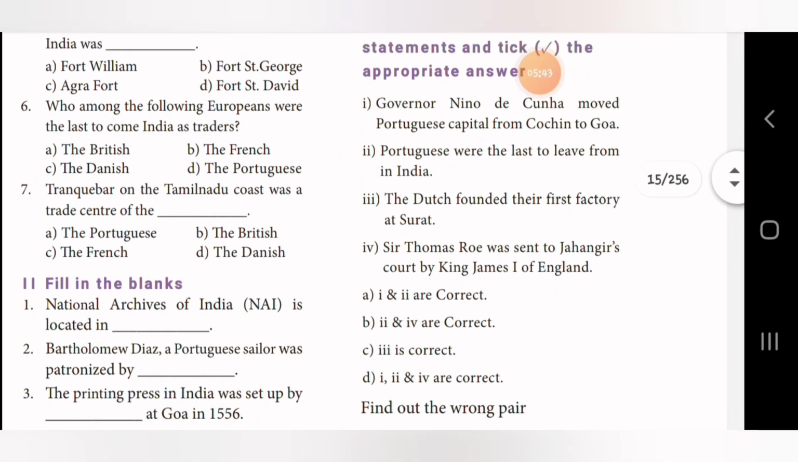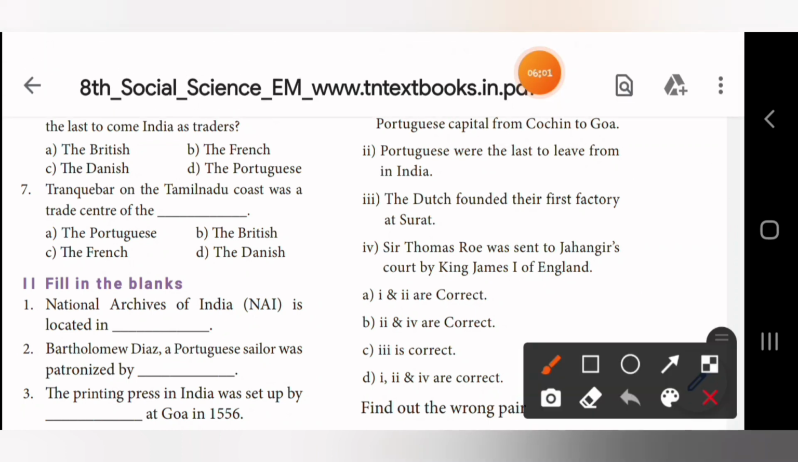Here they have given 4 statements. From this we have to tick the appropriate answer. First statement: Governor Nino de Cana moved Portuguese capital from Cochin to Goa. Second statement: Portuguese were the last to leave India. Third one: the Dutch founded their first factory at Surat. Fourth one: Sir Thomas Roe was sent to Jahangir's court by King James I of England. So which statements are appropriate in this?